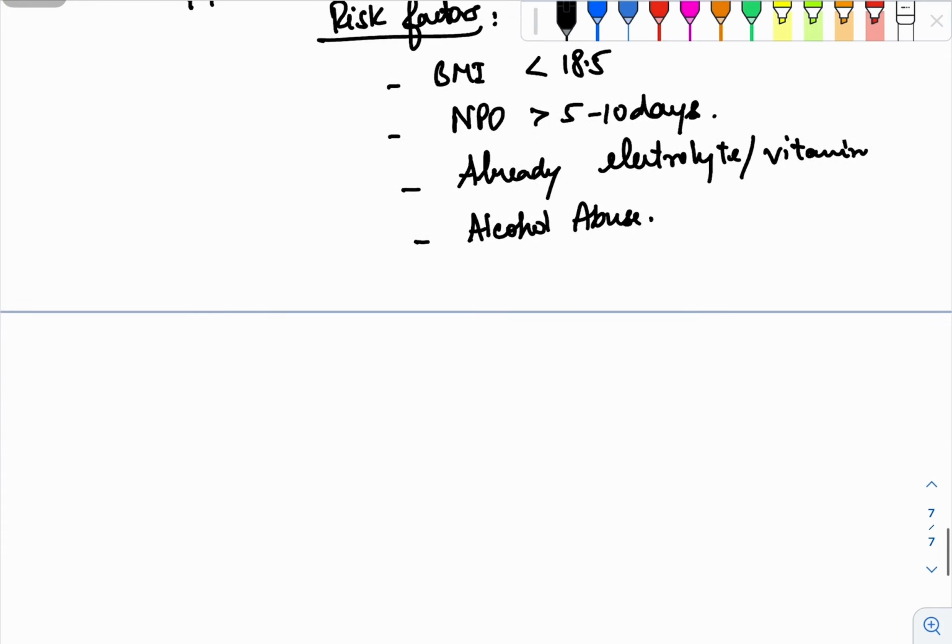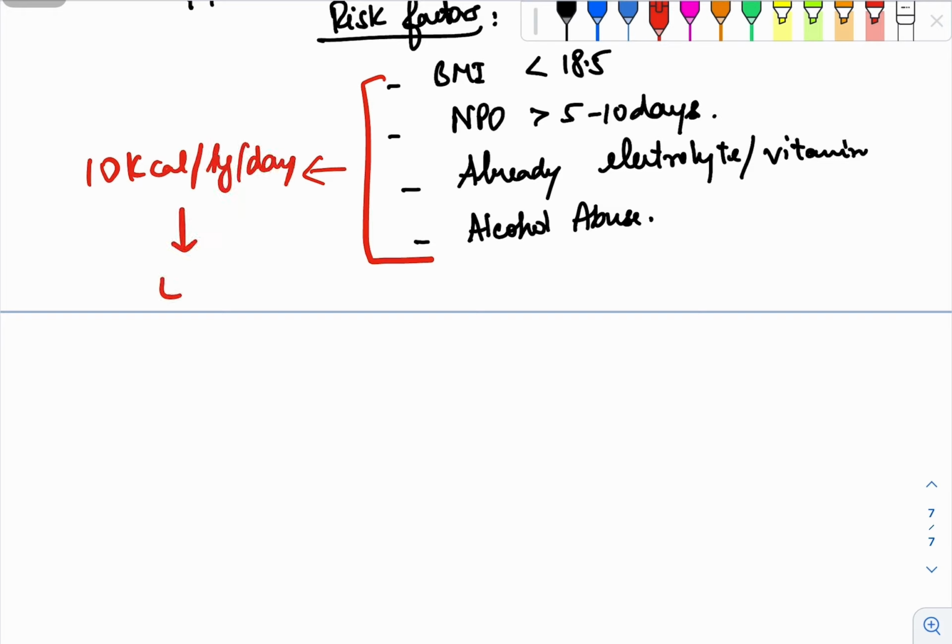In these patients, when you start nutrition, you have to start at a lower range of 10 kilocalories per kg per day, and then slowly increase over the next 4 to 7 days to 20 to 30 kilocalories per kg per day.